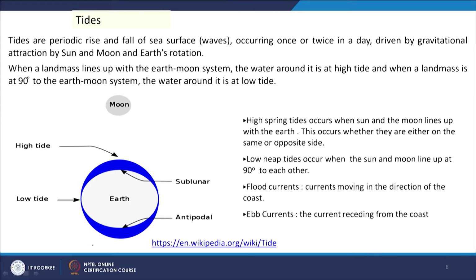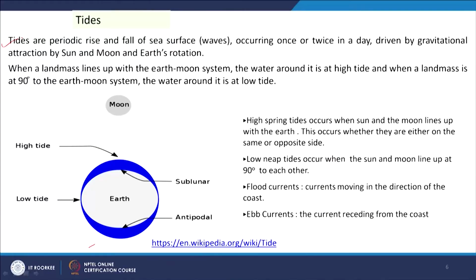So, this figure shows us that the water level in some places increases, whereas in some other places the water level decreases at the surface of the earth because of the attraction between the moon, sun and earth. So, the tides are periodic rise and fall of sea surface occurring once or twice in a day, driven by gravitational attraction by sun and moon and earth's rotation, that we know very well.